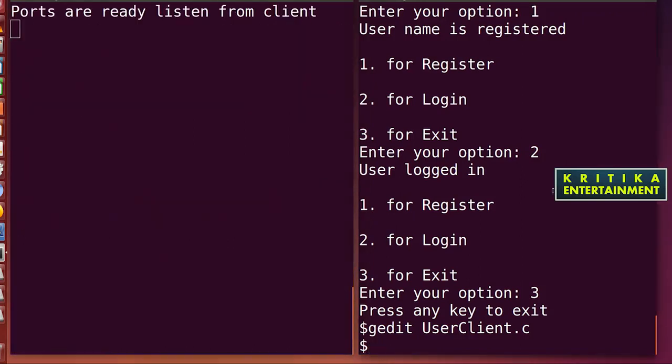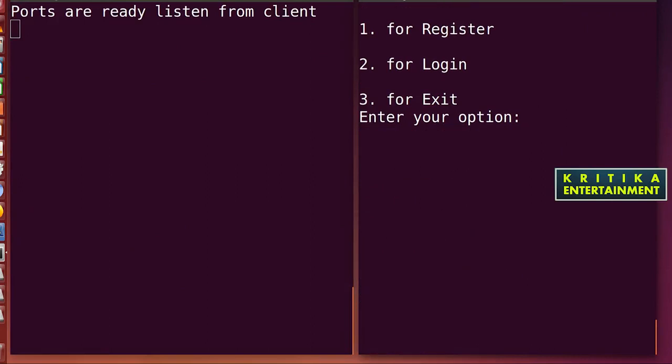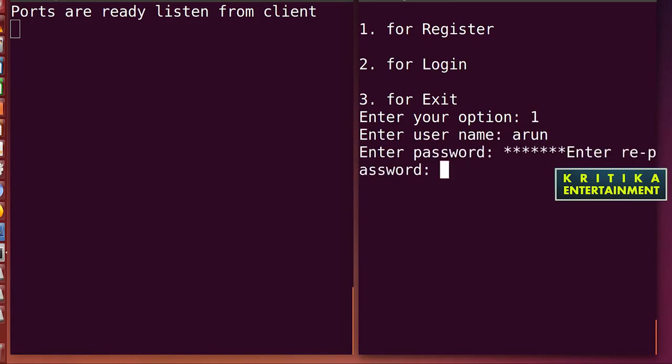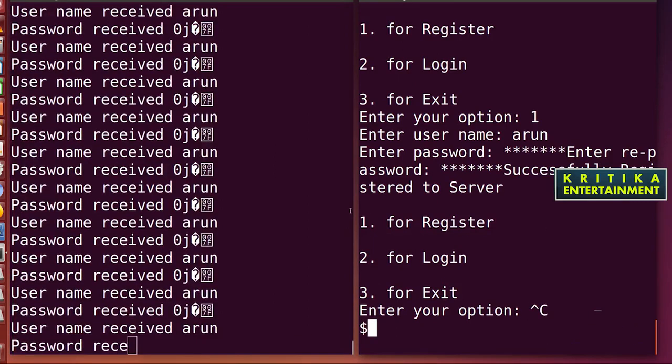So here also compile this code. Then I'll write 1, enter the username Arun, password Kritika. Enter password, then again re-enter the password, I'll enter Kritika. Arun is also received, but the password received shows an error. I'll also check why these errors occurred.